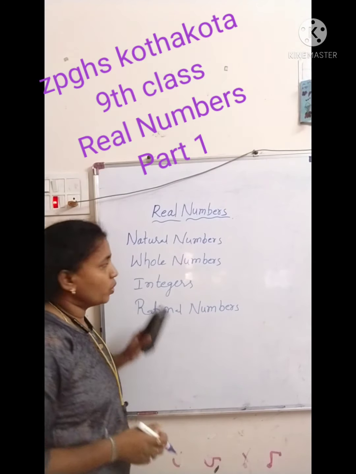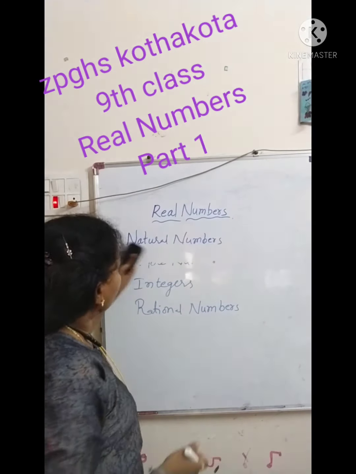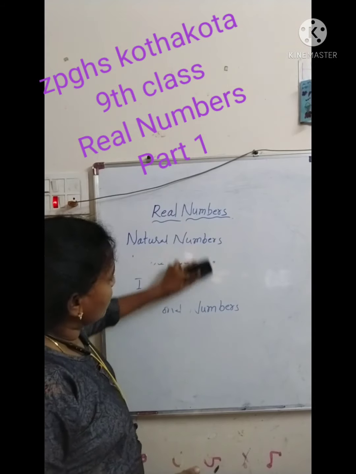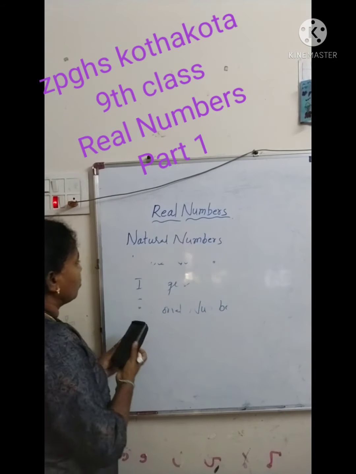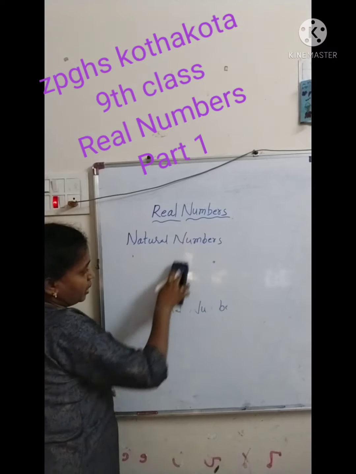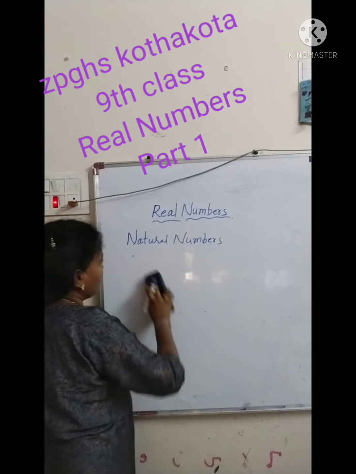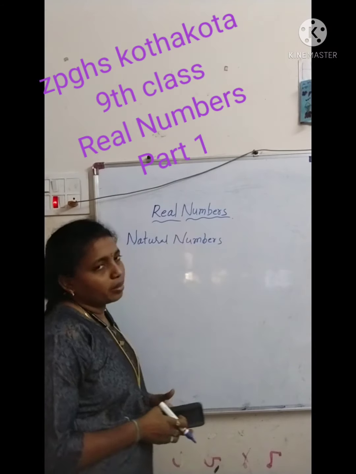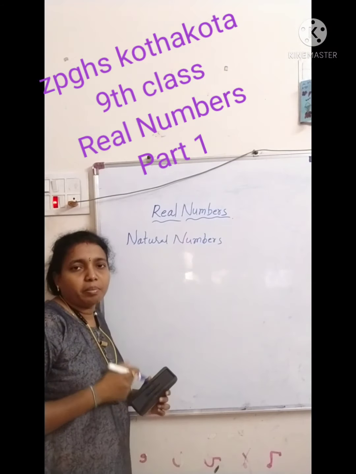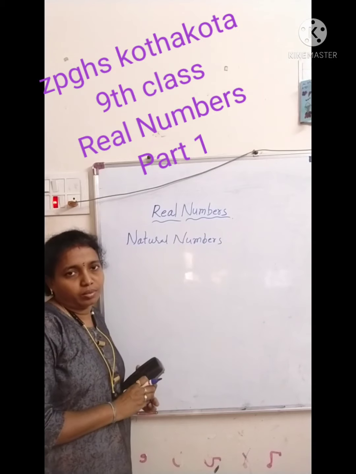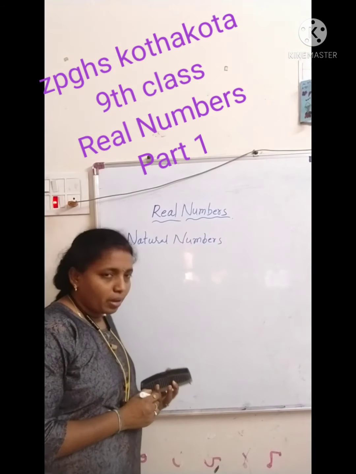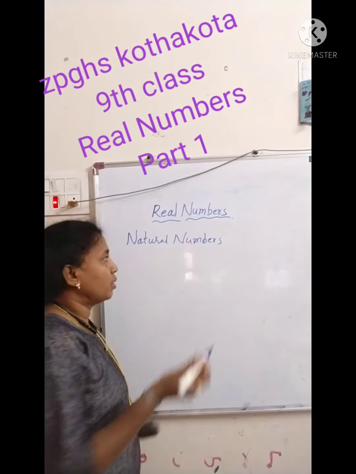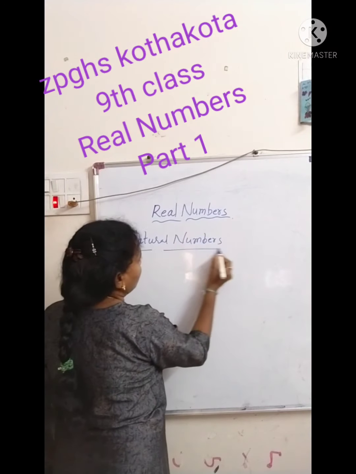First one, we are going to discuss natural numbers. What are natural numbers? Recall in your mind. Which numbers are used to count in our daily life? They are called natural numbers.